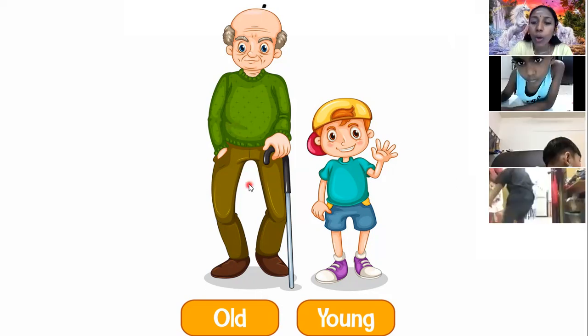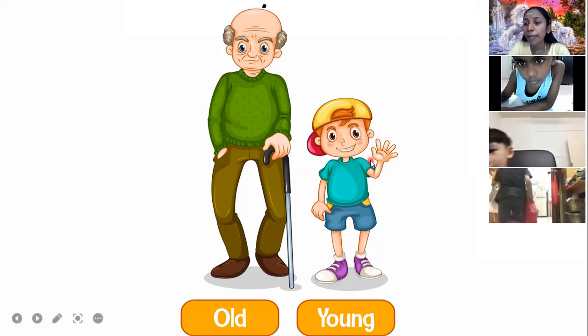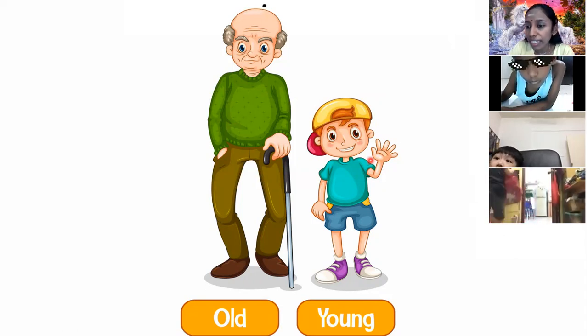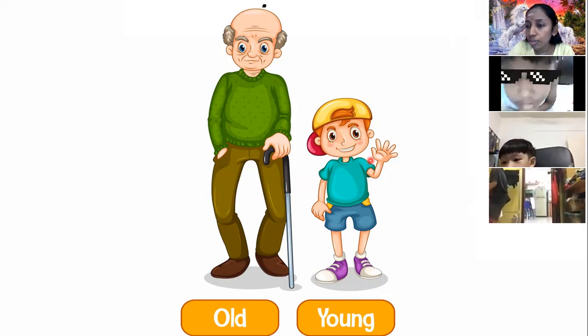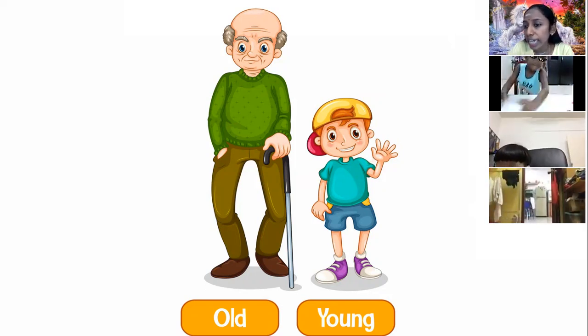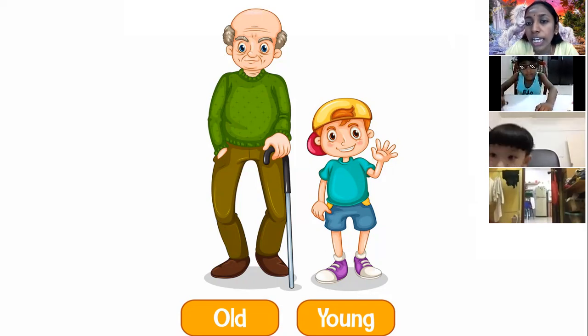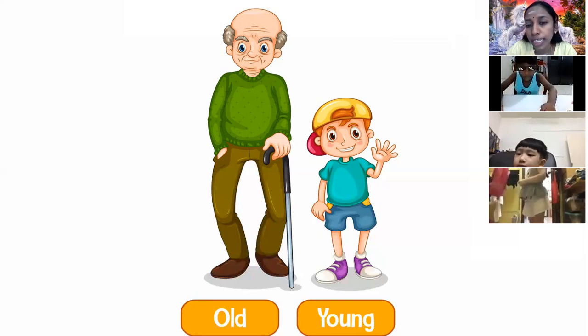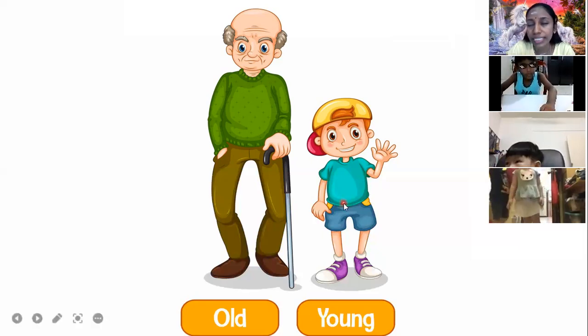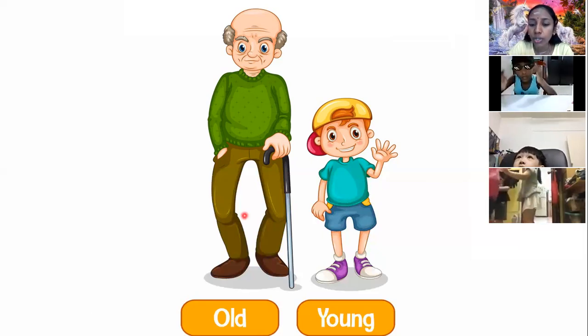Okay, so that is how we differentiate people. For people like grandfather and grandmother, we say they are old. For children like you, or an adult who is not so old, we say young. We call them young, very young. So this is how we describe people, right?